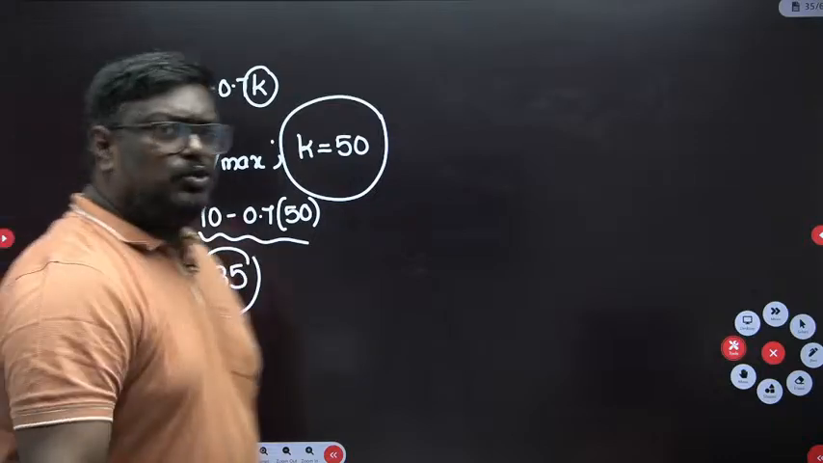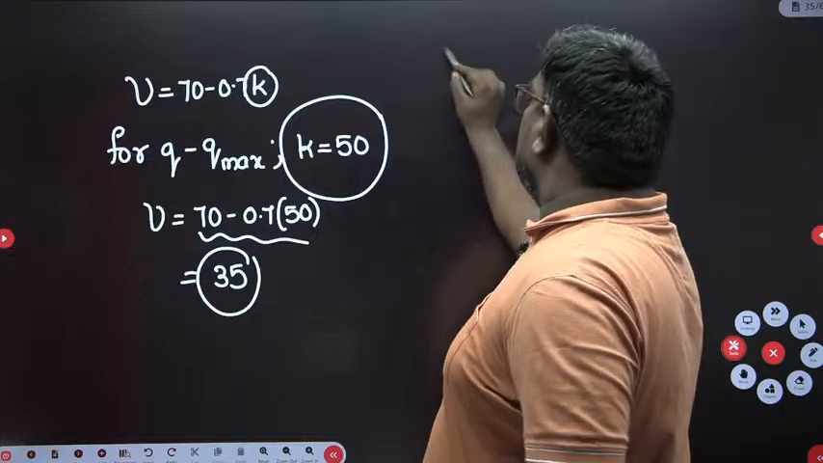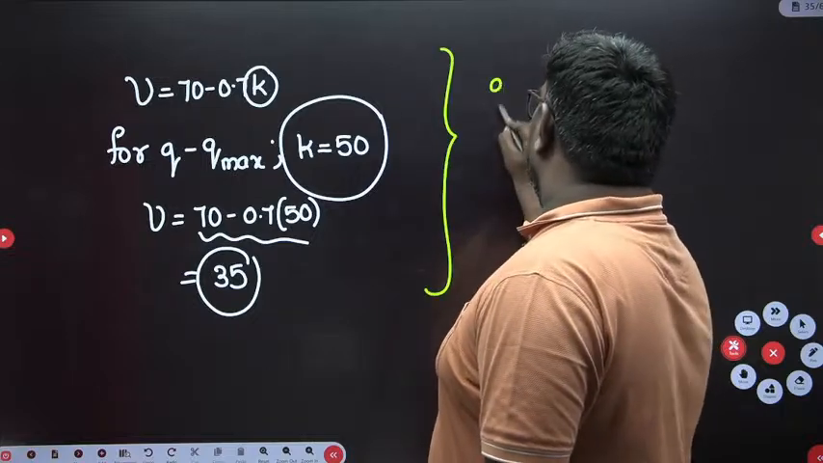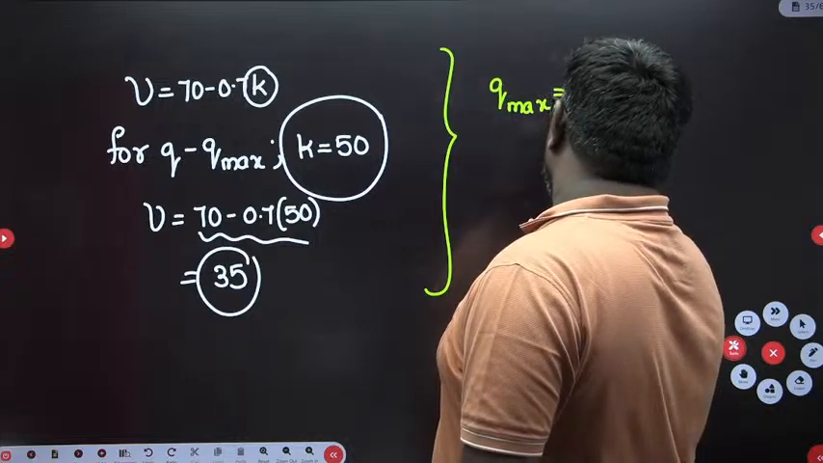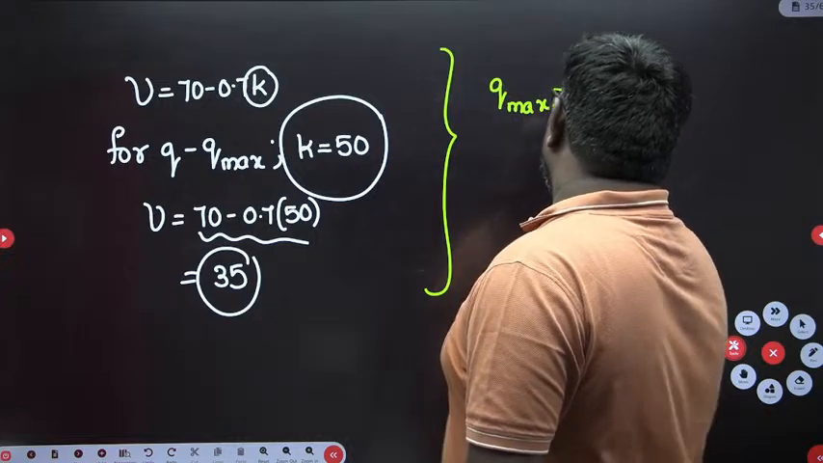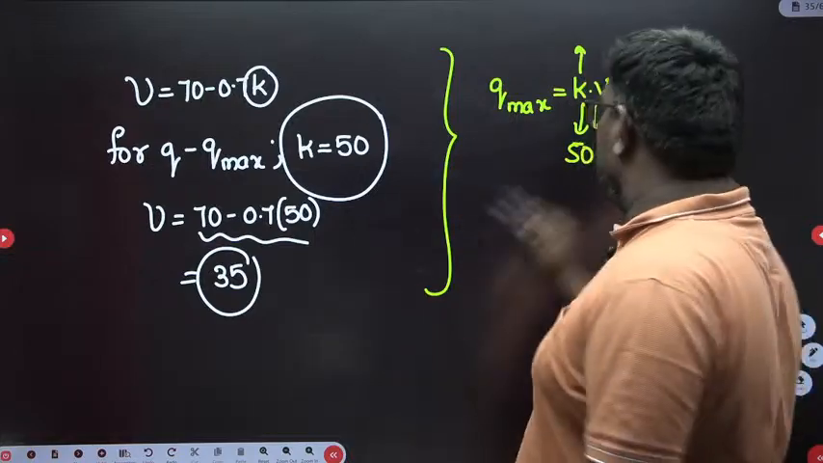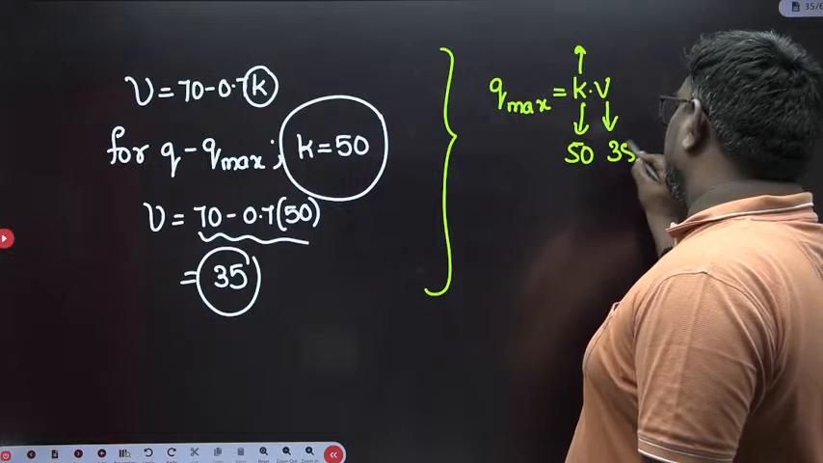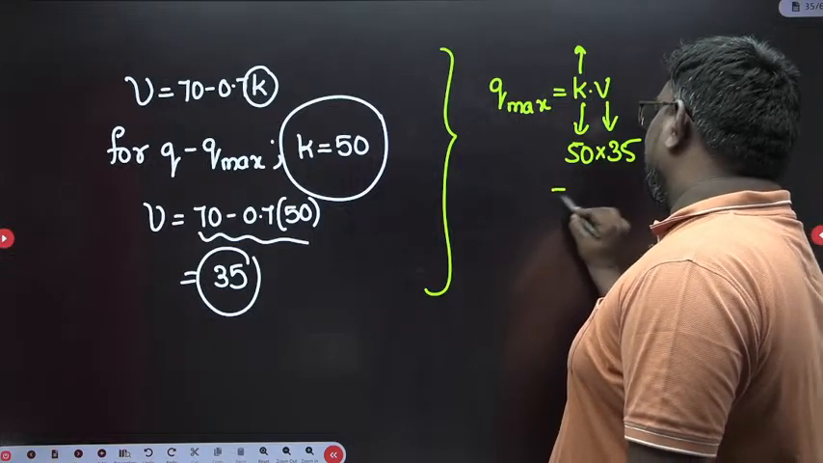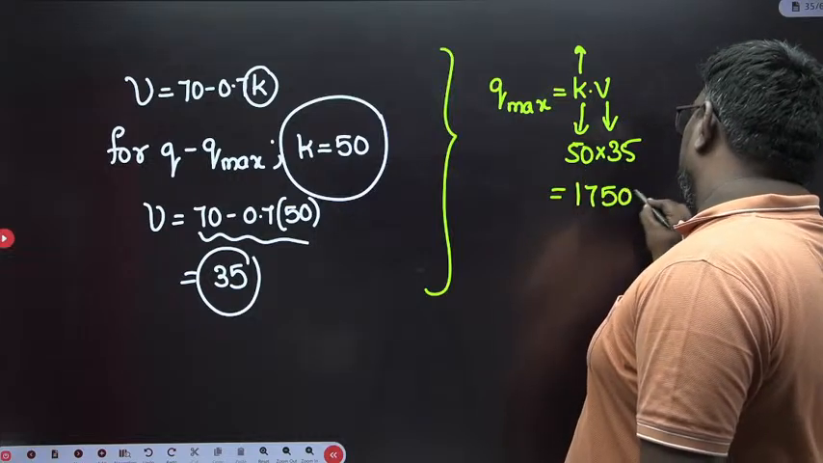So if I substitute it here, 70 minus 0.7 into 50, it is equal to 35. Now my dear students, you have to understand clearly that the maximum traffic flow is equal to k into v, because you have calculated k is equal to 50. You have the flow as maximum. Similarly, you got velocity as 35. So 50 into 35 will be equal to how much, sir? 1750 vehicles per hour.